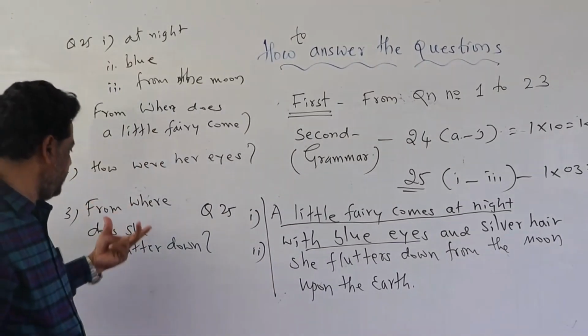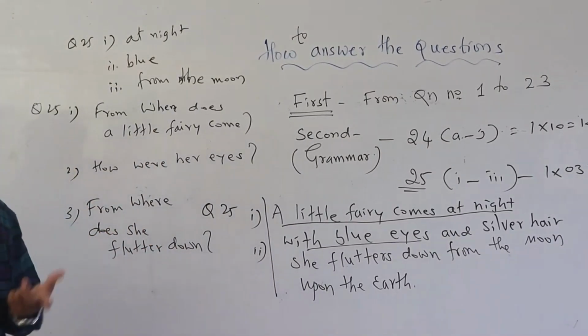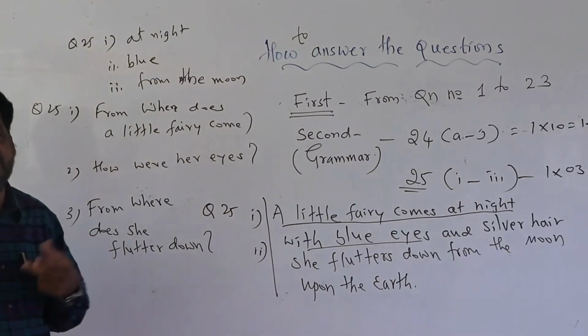Now the third question, from where does she flutter down? Yes, it is very difficult to understand the word, sir.